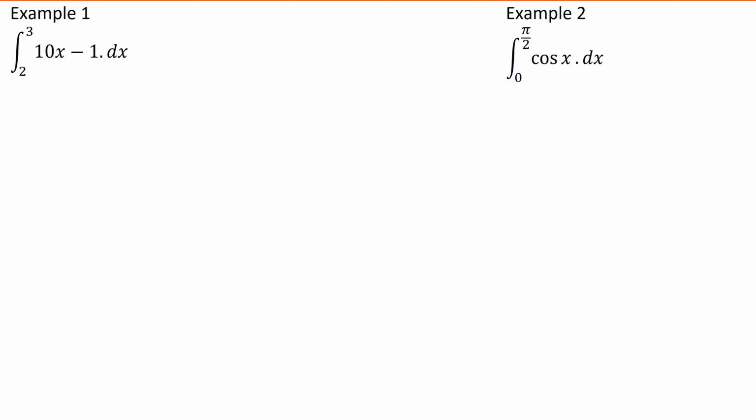To do this, we are integrating 10x minus 1 with respect to x in our two limits of integration. What do I do first? Integrate. Okay, so what's 10x minus 1? Integrate that and I get 5x squared minus x. Good. But now I'm going to find my definite integral. I'm going to put that in square brackets.